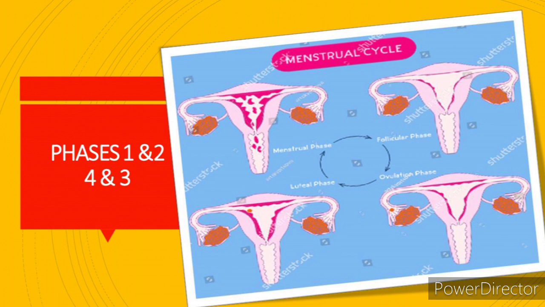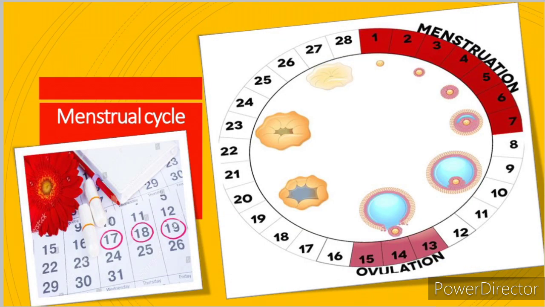And if fertilization does not take place, it enters into the next phase, once again the menstrual phase. And look into the menstrual cycle, children. First 3 to 5 days, for some people even 7 days, of menstruation.